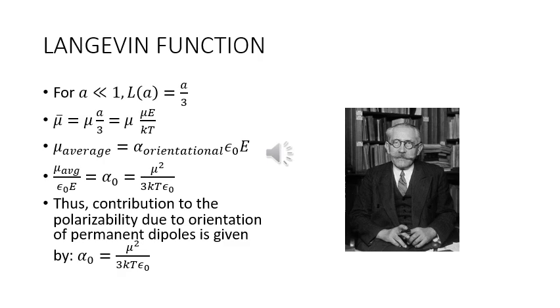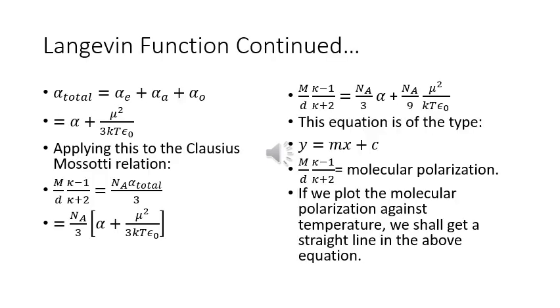So mu average is equal to alpha orientational epsilon naught E. Mu average upon epsilon naught E is equal to alpha naught, which is equal to mu square upon 3 kT epsilon naught. Thus, the contribution to the polarizability due to orientation of permanent dipoles is given by alpha naught equal to mu square upon 3 kT epsilon naught. Continuing with the Langevin function, alpha total is alpha e plus alpha naught, which is equal to alpha plus mu square upon 3 kT epsilon naught.